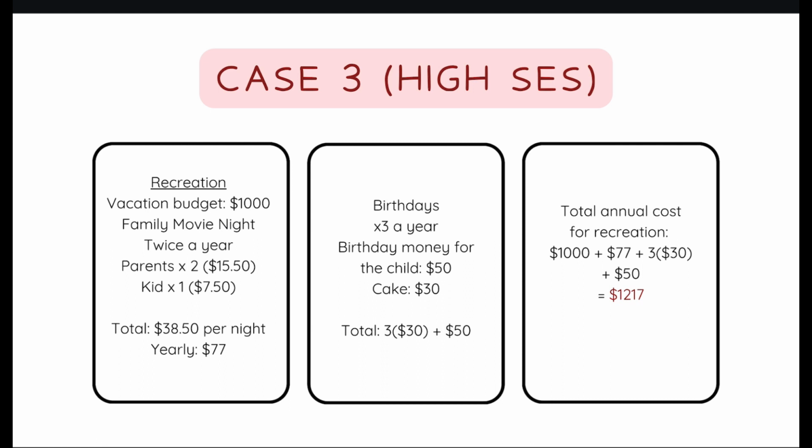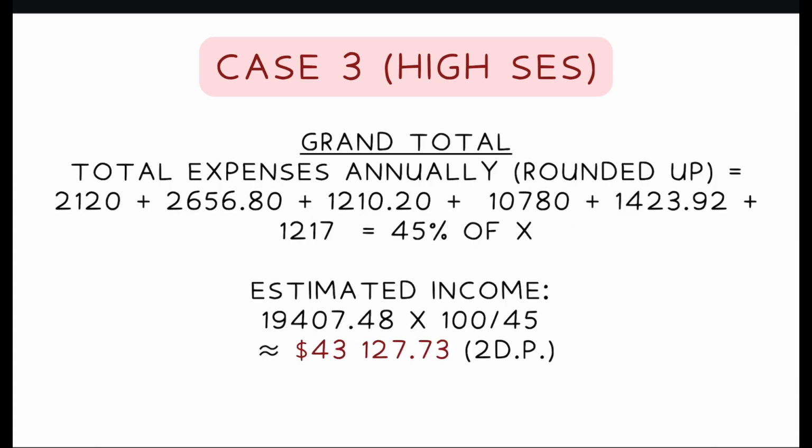The family engages in movie night twice a year. The ticket price for parents is 2 times $15.50 and the kid will be 1 times $7.50. The total is $38.50 per night. Yearly, this will be $77. For birthdays, they'll be celebrating 3 times a year. The birthday money for the child will be $50 and the price of the cake will be $30. The total for birthdays will be 3 times 30 plus $50. This leads to a total annual cost for recreation of $1,217. Hence leading to a grand total of